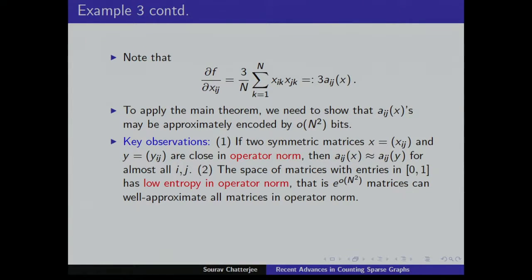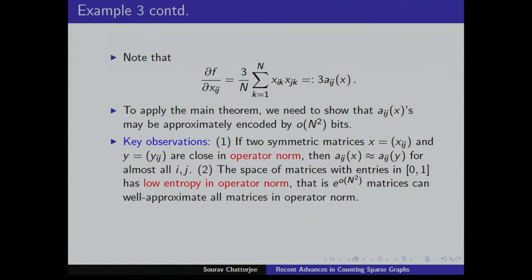So if you keep a little bit in the spectral decomposition and throw away most of the eigenvalues, the rest can effectively encode the matrix in operator norm, in the sense that you can find these many matrices so that any matrix that you give me is close to one of these in operator norm. So using these two facts, you can show that these numbers can be encoded by little o of n squared bits.